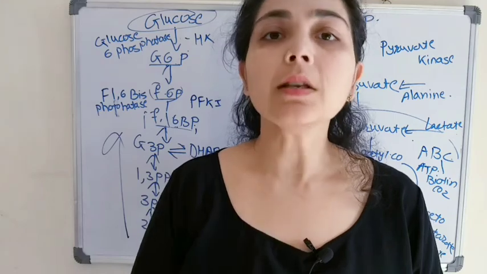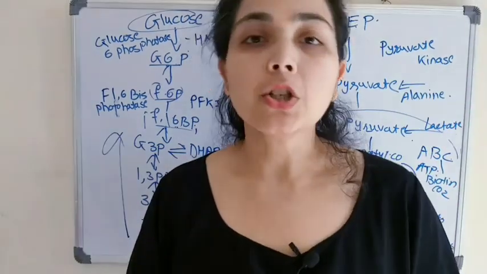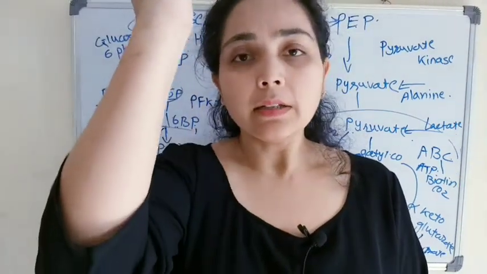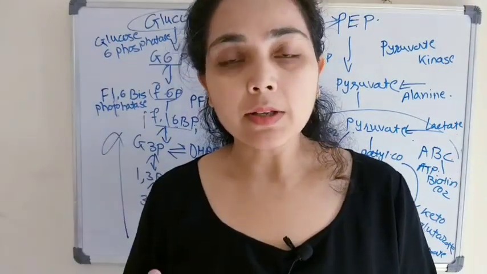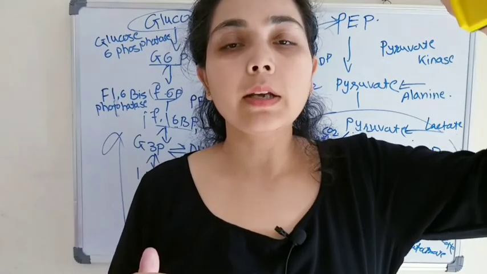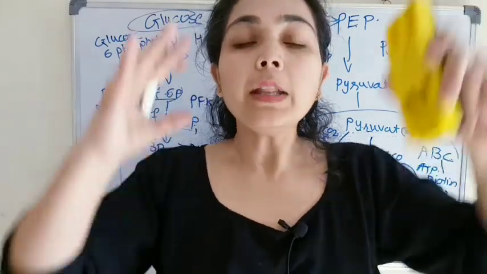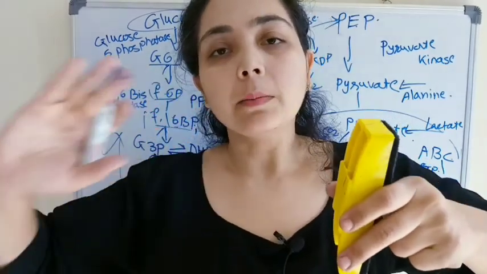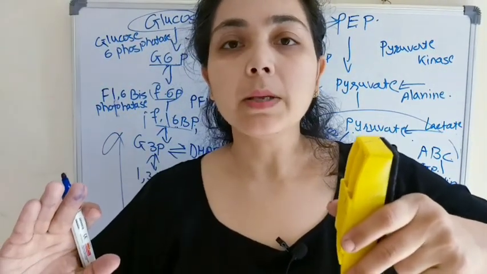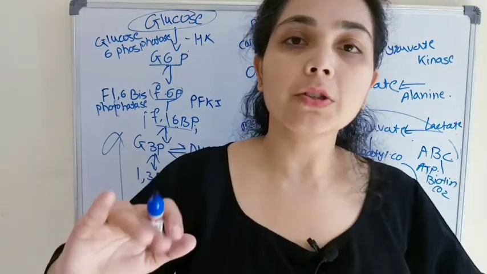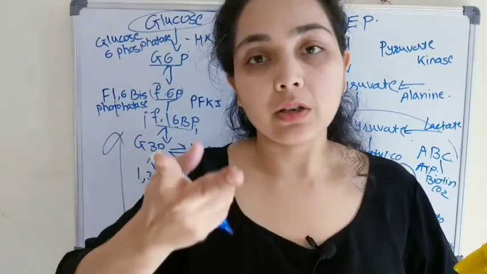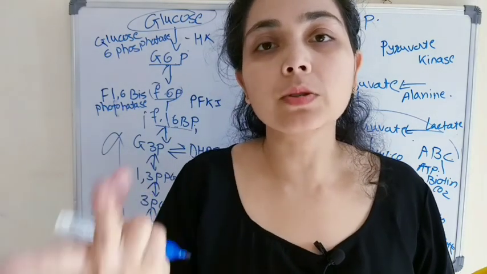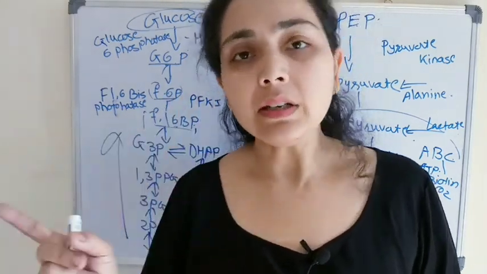In the next class, we will see the regulation of gluconeogenesis. As we had already discussed, glucose to pyruvate is glycolysis, and pyruvate to glucose is gluconeogenesis. So there should be some on and off, no? Sometimes glycolysis will take place and when not required, gluconeogenesis. So what is the regulation? Where is the signal that will help in the on and off of these two pathways? That we will see in the next class.